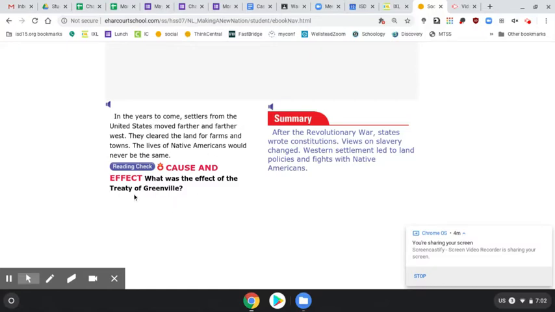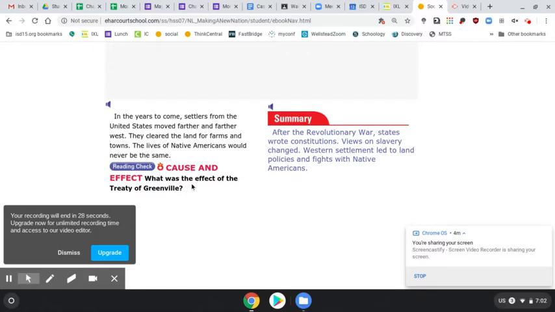The effect of the Treaty of Greenville: the United States lost the trust of the Native Americans, and rightly so. The United States government did not treat them well or fairly, and they ended up losing their way of life and their land.